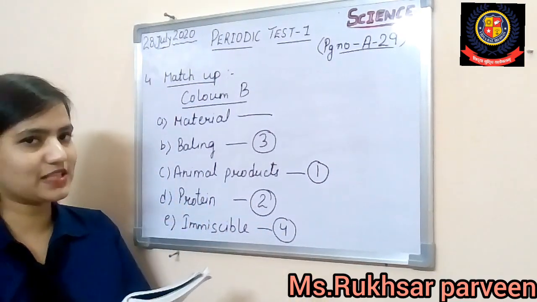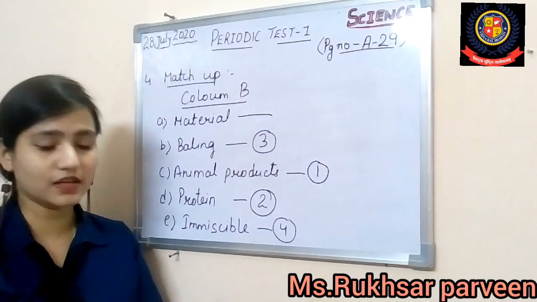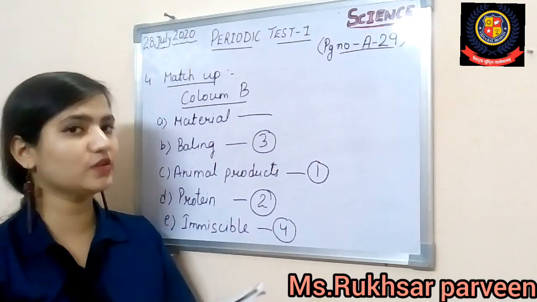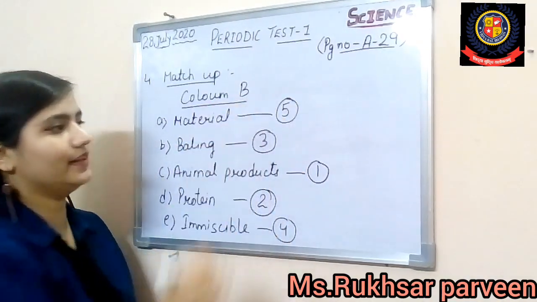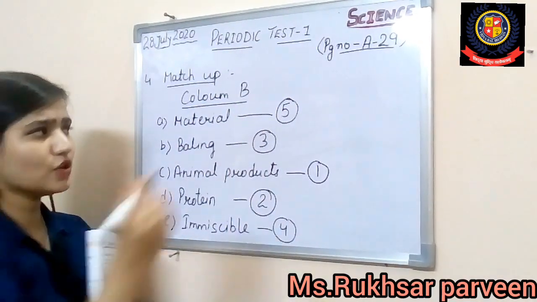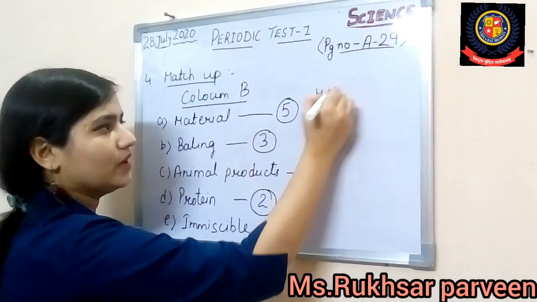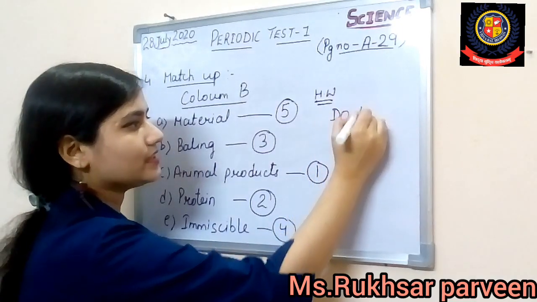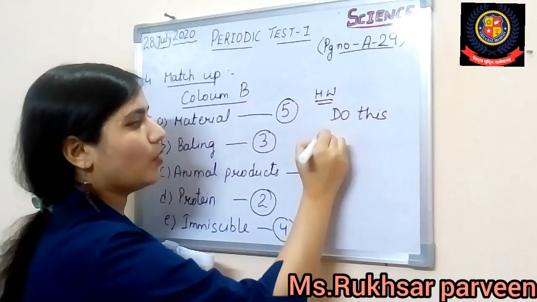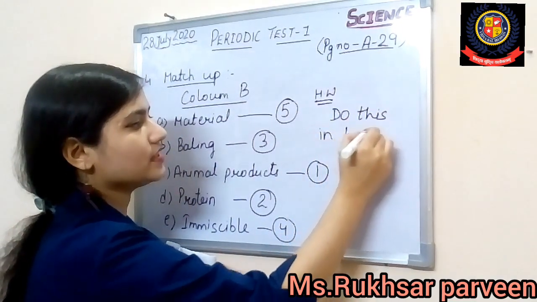Alright, and the last option is there, a term used to describe a particular kind of metal is known as material. Alright student, so as you all know, I hope we have discussed all the periodic tables. So do this in the book. Alright, you have to do this in the book.